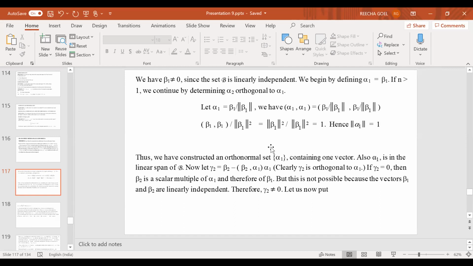So I start with the first element, beta 1. So we have beta 1 to be non-zero. If it is of norm 1, then I can proceed as such. But if it is not of norm 1, I will consider another vector whose norm is going to be 1.